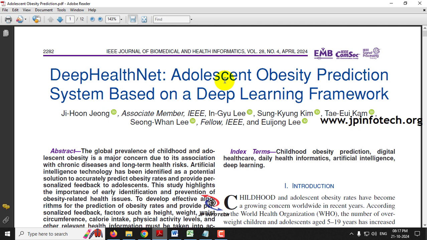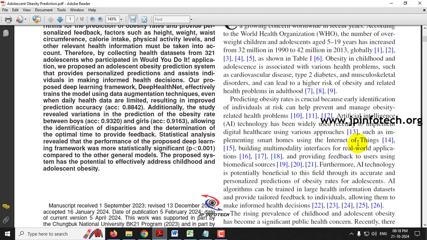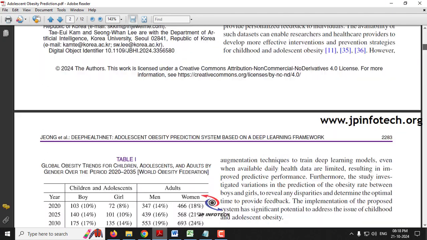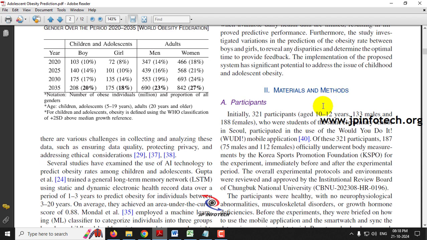In this base paper, the authors have used a deep learning framework for predicting adolescent obesity. The paper uses a dataset of adolescents, named WUDI, Would You Do It. Here they have used 321 participants aged 10 to 12 years, males and females.